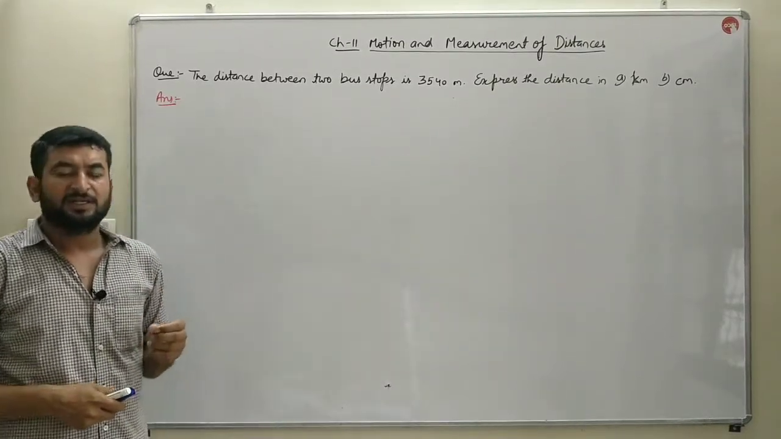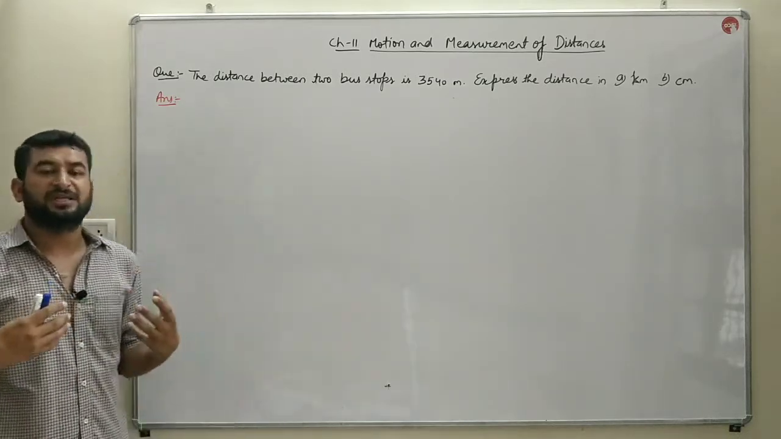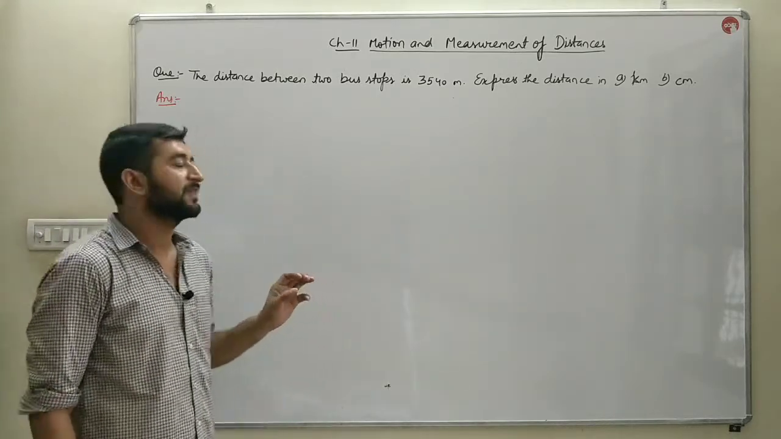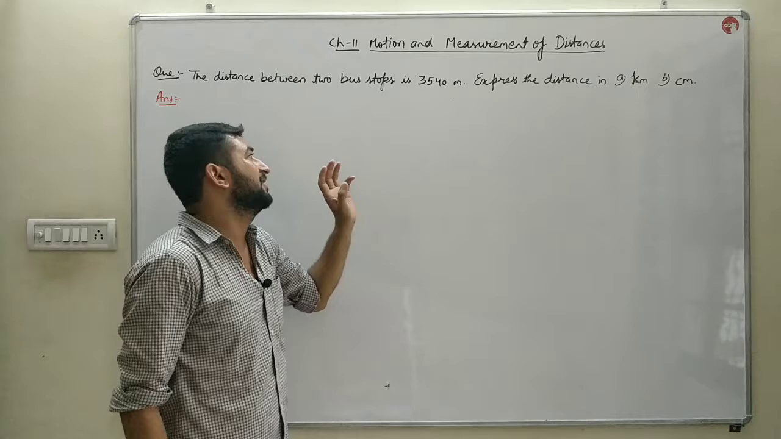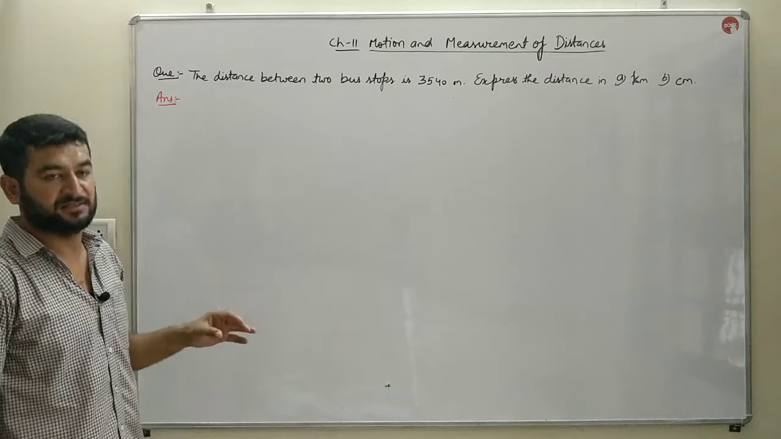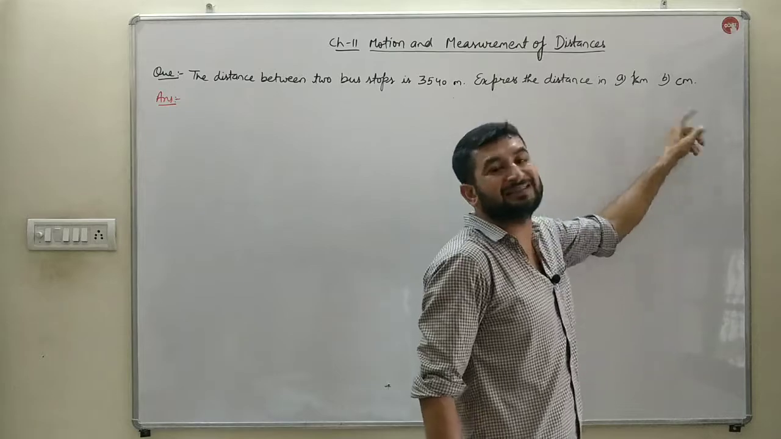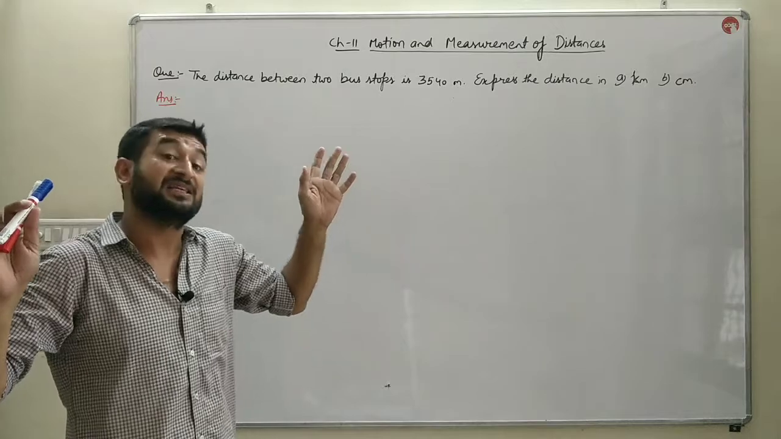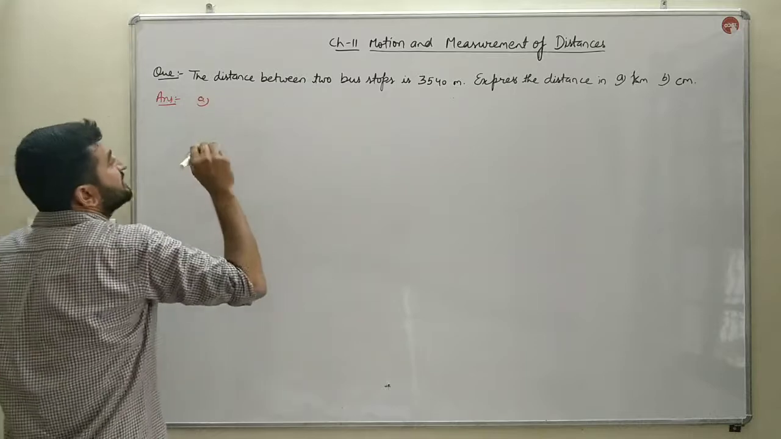Now we'll revise the conversion of units. How we can convert the larger units into the smaller ones, or the smaller units into the larger ones. The question is written on the board, children: the distance between the two bus stops is 3540 meters. Now you have to express this distance first in kilometers and then in centimeters. That is, first in the larger unit, and the second one in the smaller unit. So first we'll do the first part, that is in kilometers.